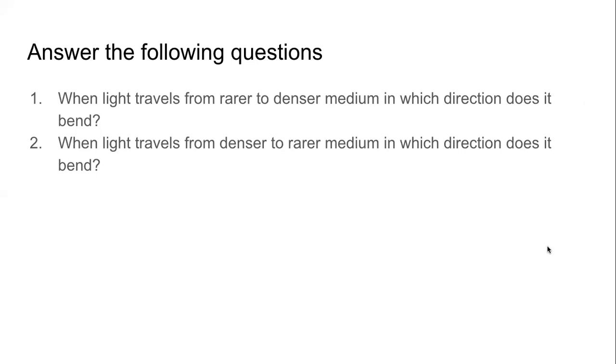The correct answer is, when light travels from denser to rarer medium, it bends away from the normal. Opposite to the answer to the first question. When light travels from rarer to denser, it bends towards the normal. And when the light travels from denser to rarer, its bending happens in the opposite direction. That means not towards the normal, but away from the normal.